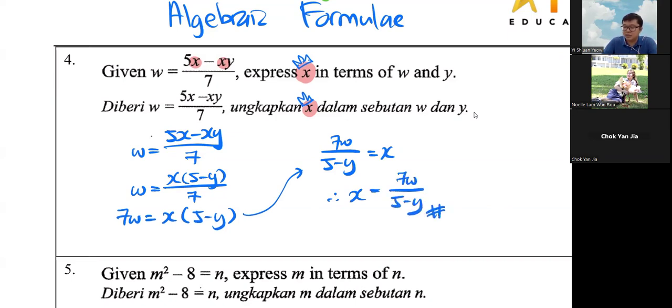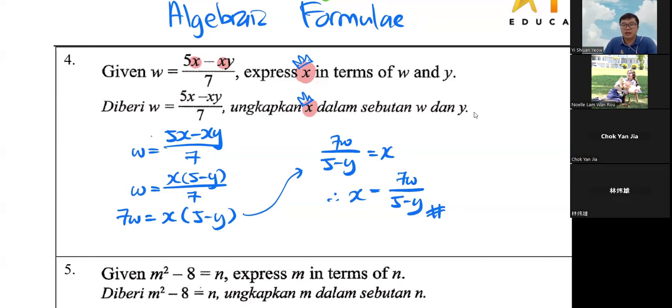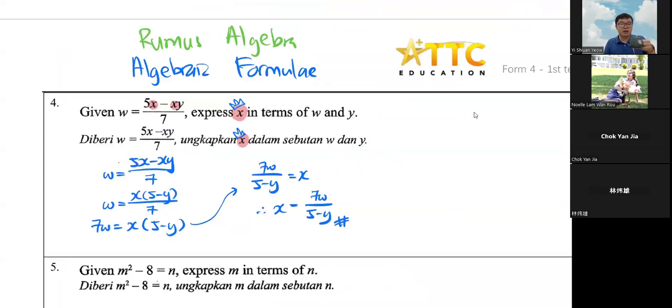That is my answer. Okay, so how you read things, you always read from left to right. That's why you must always change back the sequence. So yes, this is your algebraic formulae, Form 2, Chapter 3.